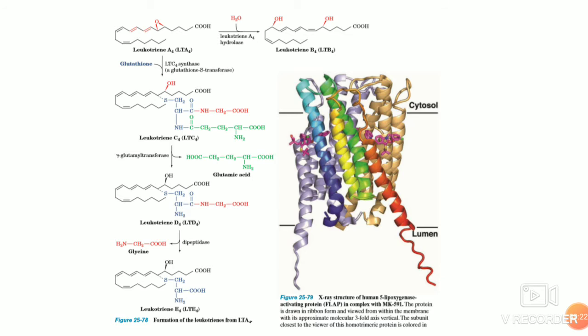So what I have shown here is a human 5-lipoxygenase activating protein complex.